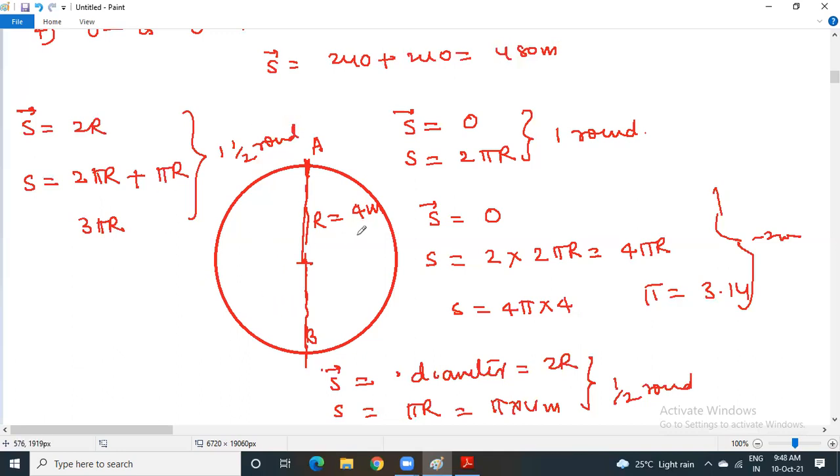Students, I hope you got the complete idea of distance and displacement. In my next video, I'll proceed with speed and velocity, because speed and velocity depend on both distance and displacement.